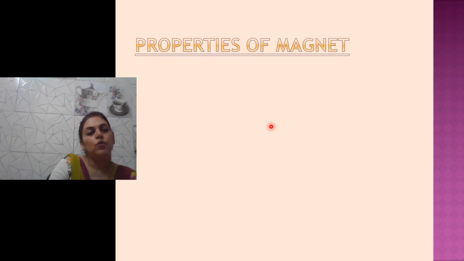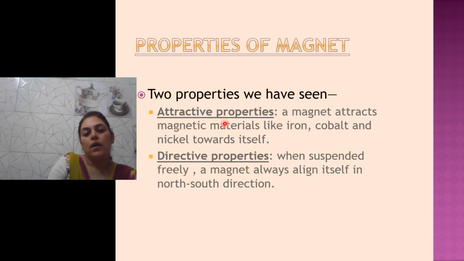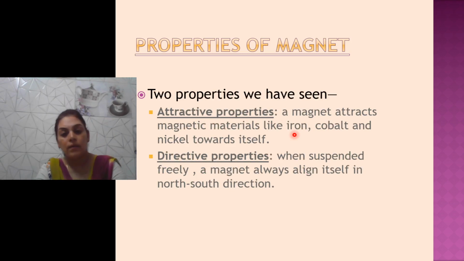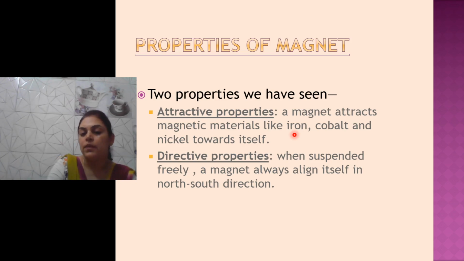Properties of magnet. Two properties are there: attractive properties and directive properties. Attractive properties means a magnet attracts magnetic materials like iron, cobalt and nickel towards itself. And directive properties means when suspended freely, a magnet always aligns itself in north and south direction. North pole will go always towards north direction.